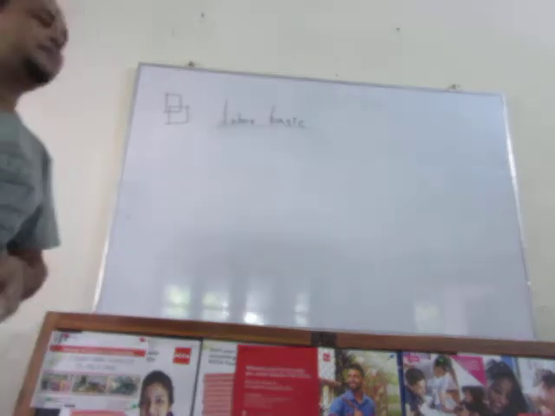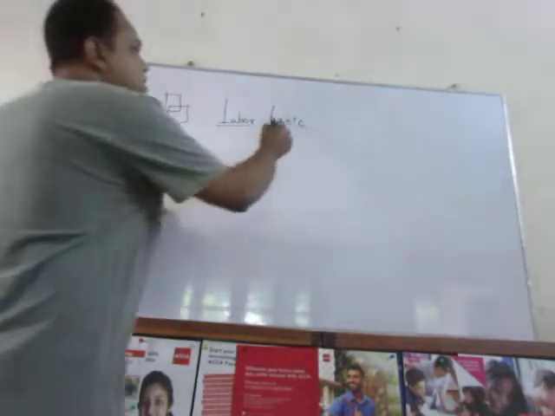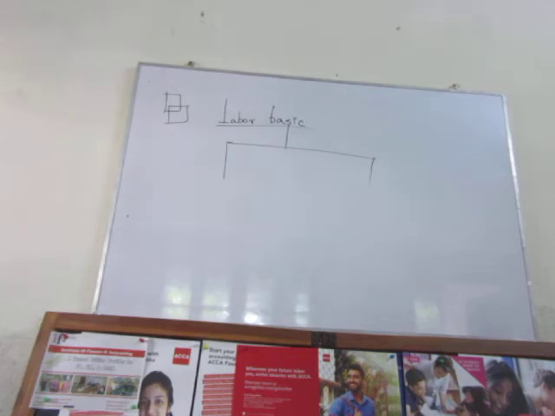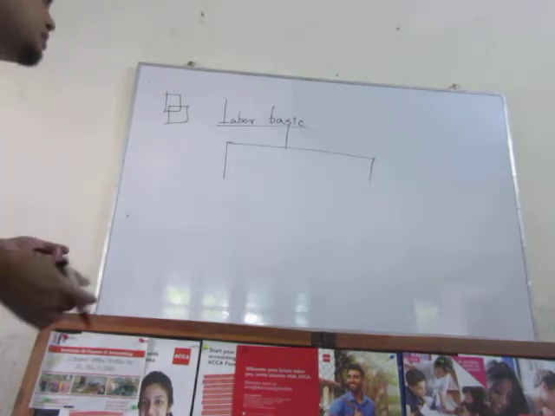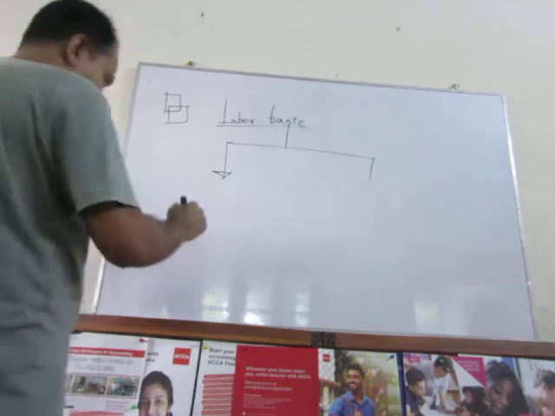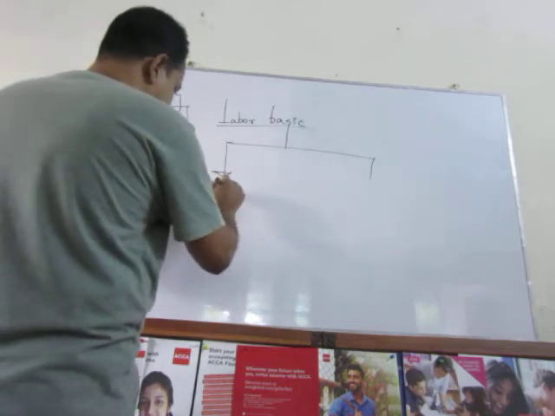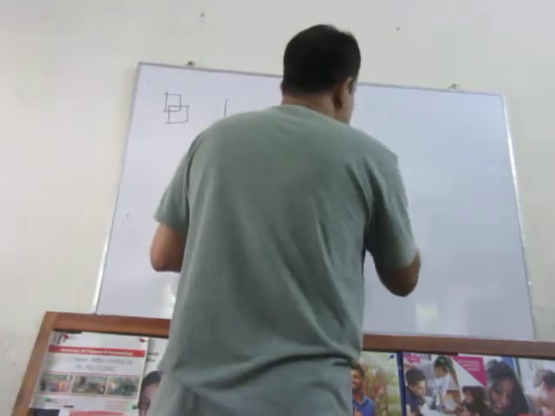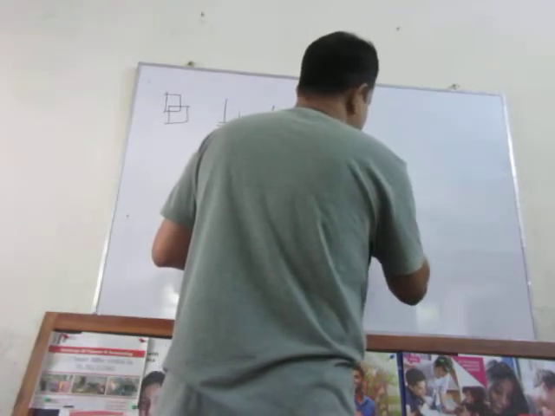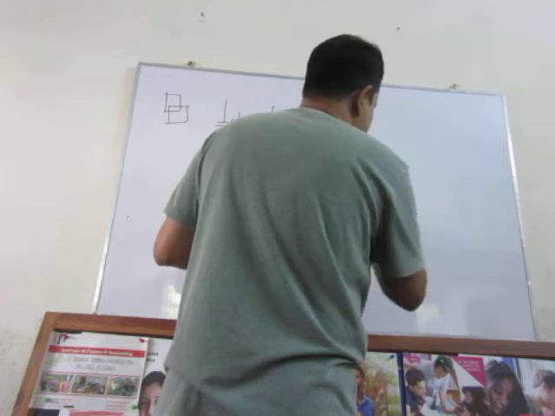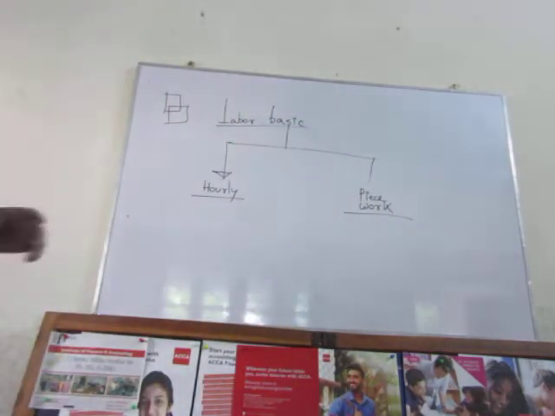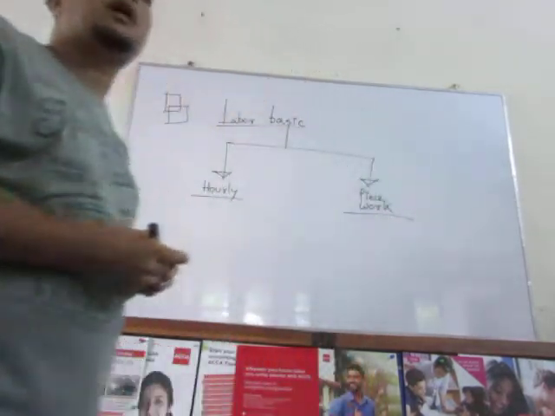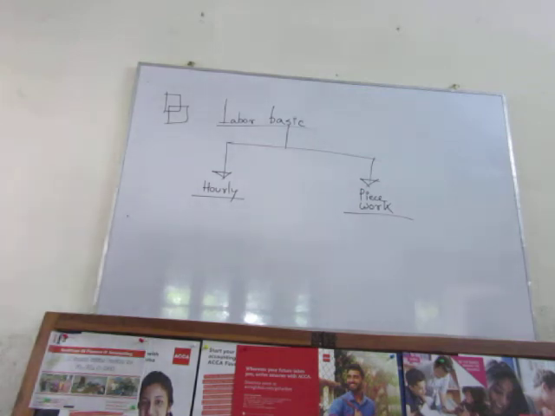Depending upon this agreement, this basic can be calculated in two different ways. There are two different methods of calculating the basic of the labor forces. One is hourly basis, and another is piecework system.